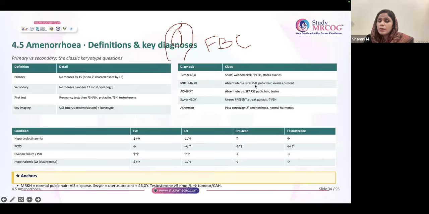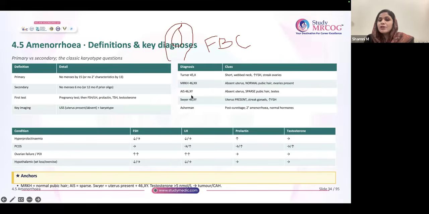And also, if at all she gets pregnant, you have to see for any heart conditions like coarctation of aorta, bicuspid valves. Screen for that. Aortic diameter has to be measured. So it is going to be an MDT management, mosaic with pregnancy.